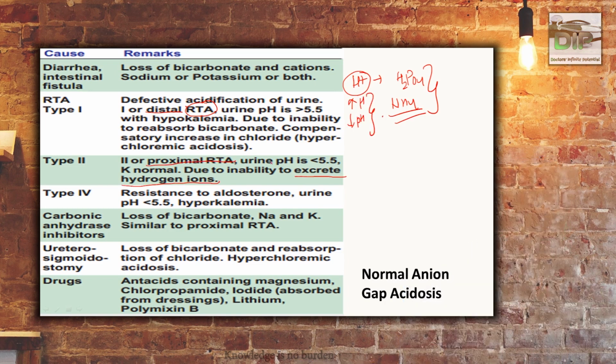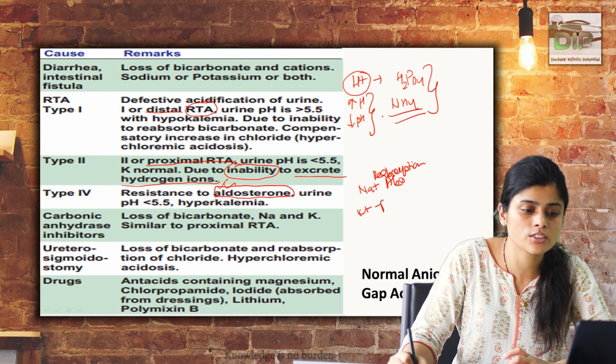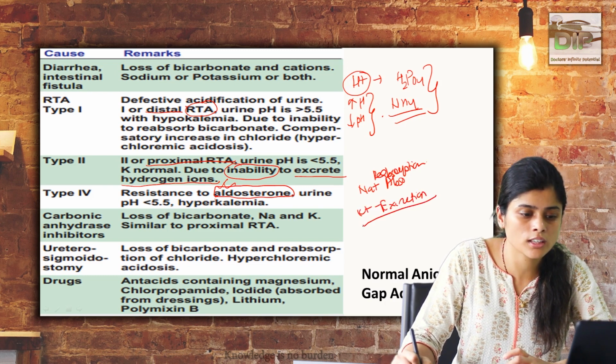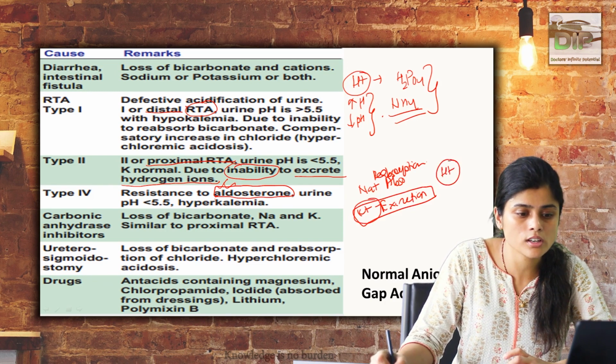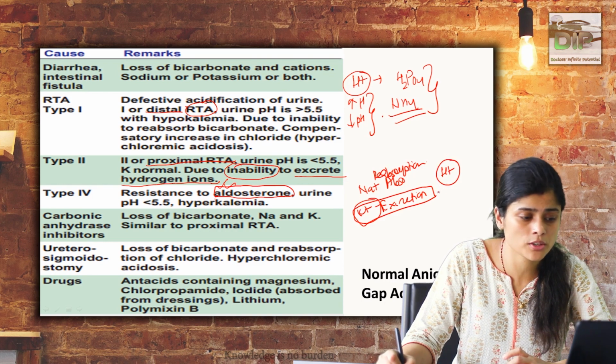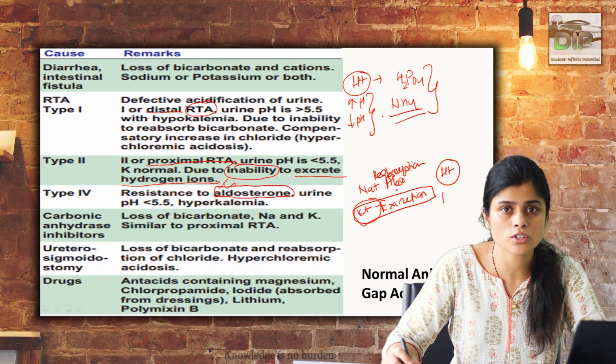Type 2, proximal RTA, has an inability to excrete hydrogen ions, and type 4 is because of resistance or deficiency in aldosterone. The mechanism of action of aldosterone is that it causes sodium reabsorption, and potassium is excreted. So if there is no aldosterone, or the kidney is resistant to aldosterone, potassium excretion does not happen, and the H plus and potassium exchanger is also not so effective, so it can lead to acidosis obviously and hyperkalemia because of the potassium retention.